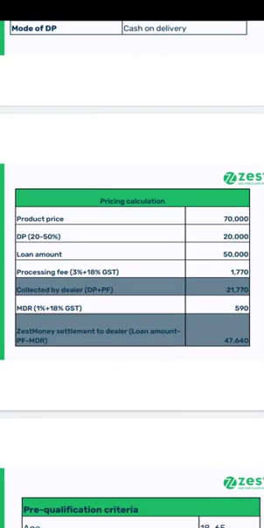If the product price is 70,000, then the down payment will be 20,000 and the loan amount will be 50,000. The processing fee on the 50,000 is 1,770.